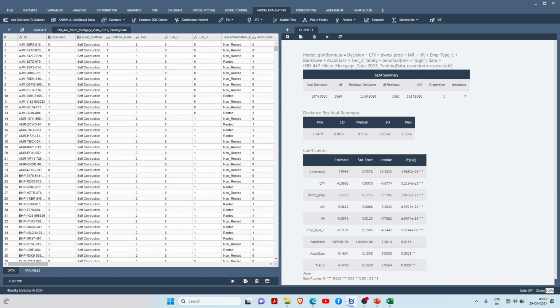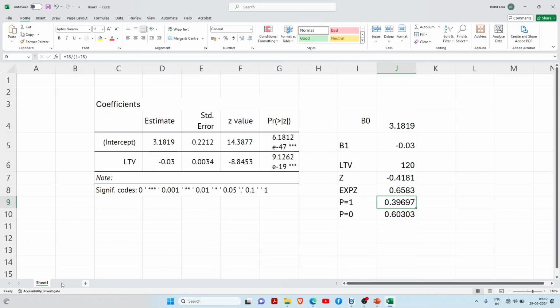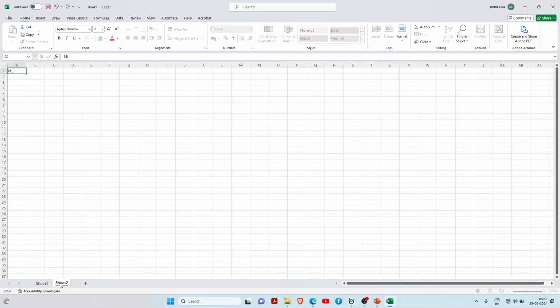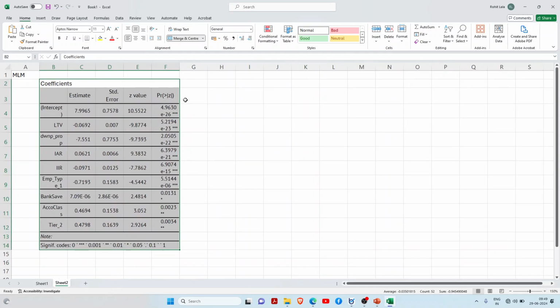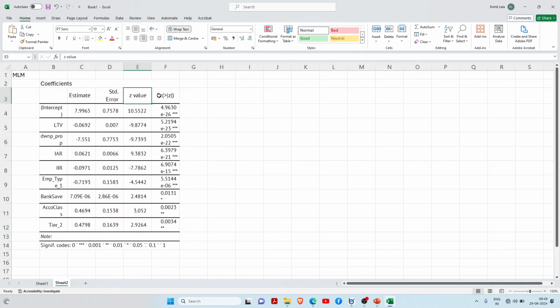So I am just copying it into our Excel file. I'm writing here MLM, and pasting this model here. I'm zooming it so it can be visible. Most of the values are accepted, or you can say these are significant variables, because the p-value is less than 0.05.